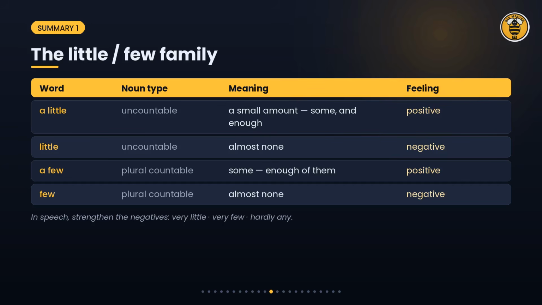Here is the whole family in one picture. Read the third column for the amount and the last column for the feeling. A little and a few are your optimistic words. Little and few are your pessimistic words. Pause the video now and copy this table into your notebook.